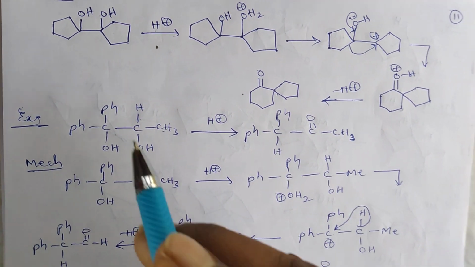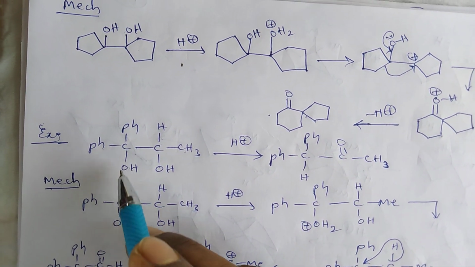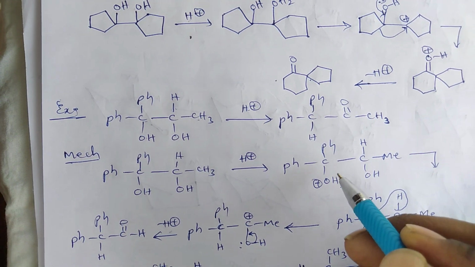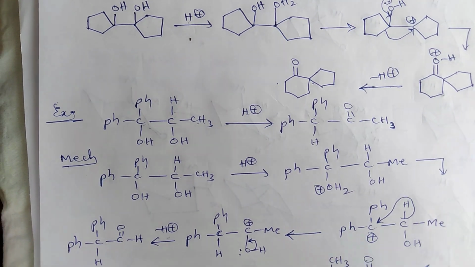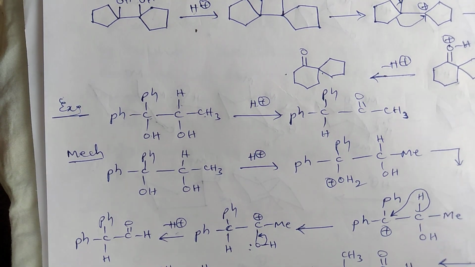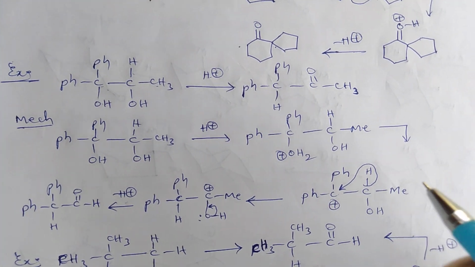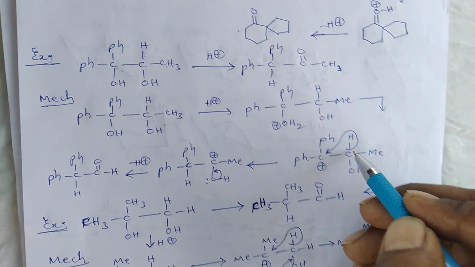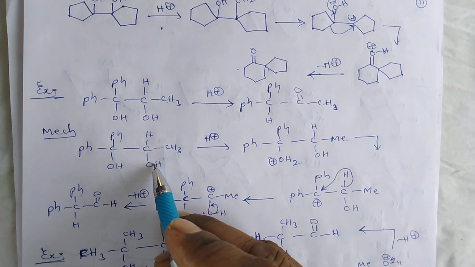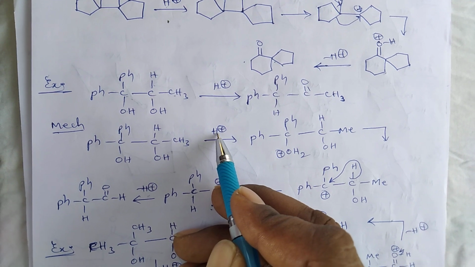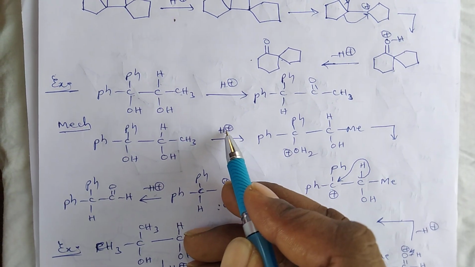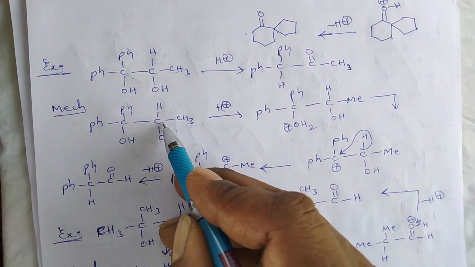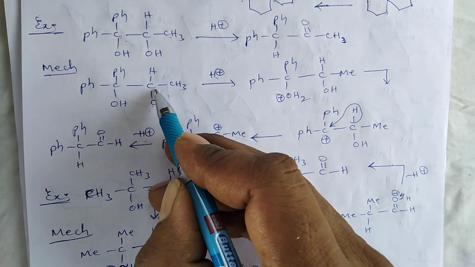So here the hydroxy group present on this carbon center only abstracts the H plus ion and loses the water molecule, because the stability of this carbonium ion is more compared to the secondary carbonium ion. Suppose this hydroxy group abstracts the H plus ion from this carbon center, from the acidic centers, it loses the water molecule and produces a carbonium ion, that is a secondary carbonium ion.